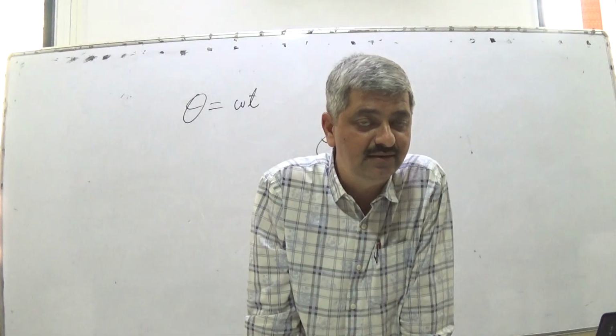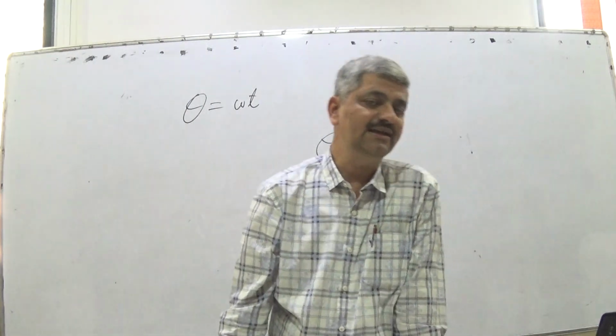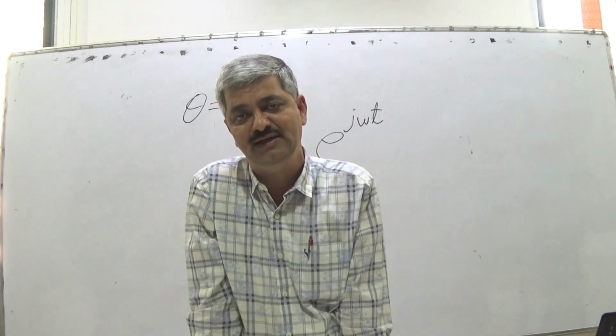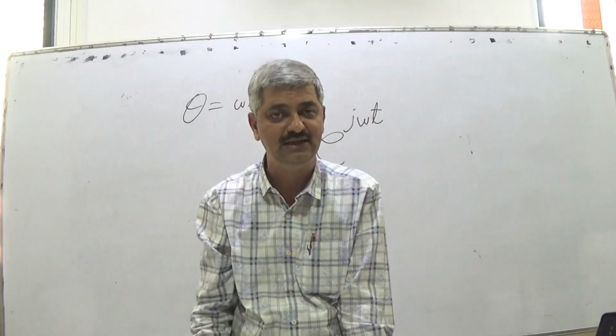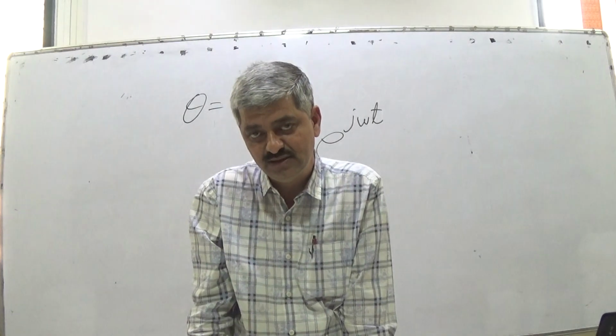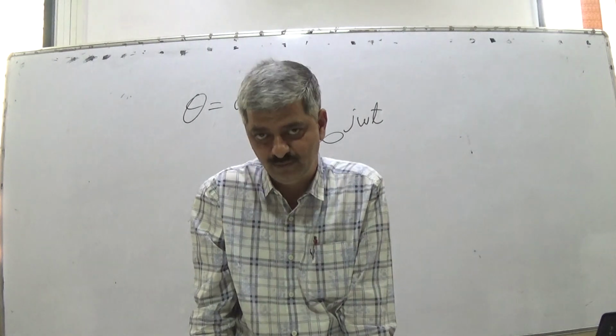Or will you say that any point which is rotating on unit circle with angular speed of omega in anti-clockwise direction is always e raised to j omega t? Whether this description is complete? You can think over it, you can pause, think over, then resume the video.